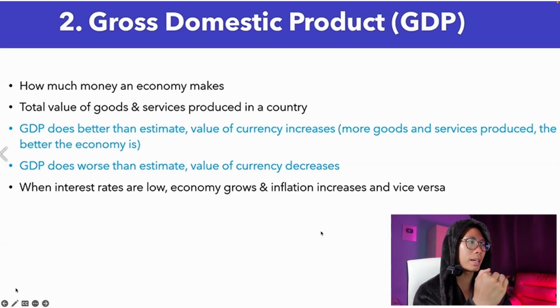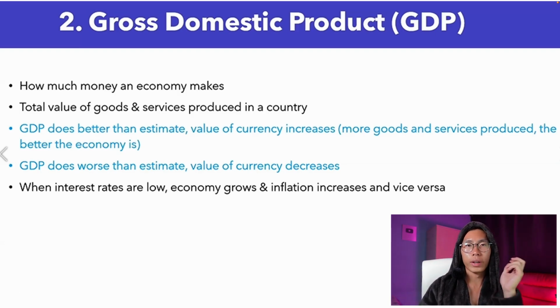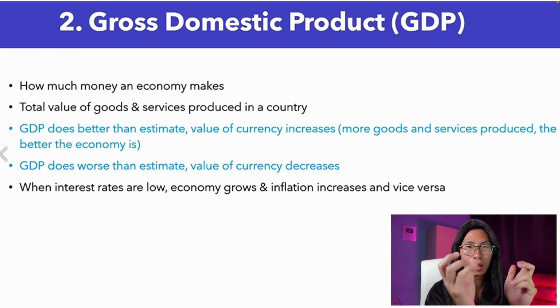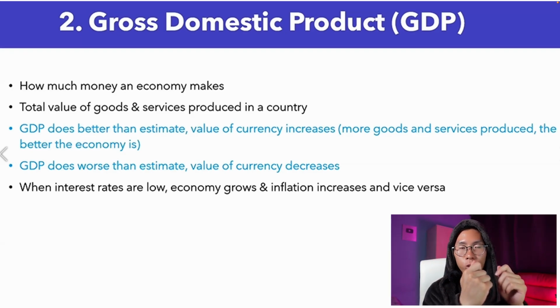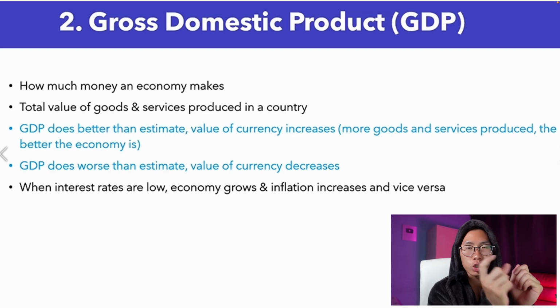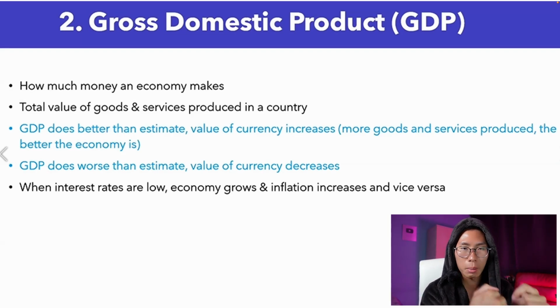So if the GDP does better than estimate, the value of currency increases, because this means more goods and services are produced and the better the economy is. What I mean by this is that on Forex Factory, there are two figures you can look at. The estimate figure, which is the predicted figure by the experts. The experts are predicting that the GDP is going to be this amount. And then there's the actual figure, which is the actual data that comes out, the actual numbers.